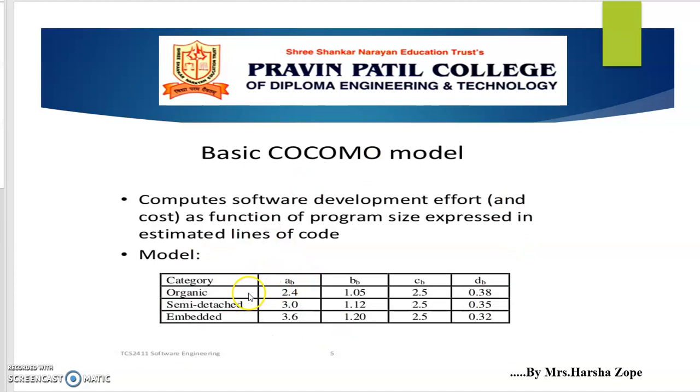If the category of the model is organic, then it is 2.4. If semi-detached, then 3.0. If embedded, then 3.6.